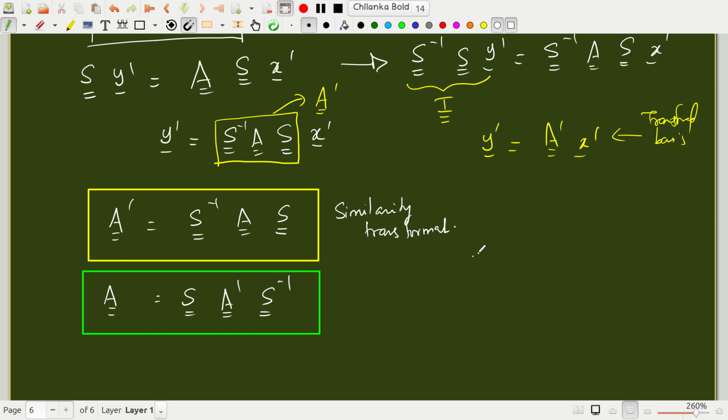So the same linear operator A has two representations in the two bases. In one basis it appears as the matrix A, in the other basis it appears as the matrix A prime. How are these two matrices related? In this fashion. And what is S? S is the transformation matrix containing the relation between the two basis vectors. Now what is the big deal about similarity transformation?